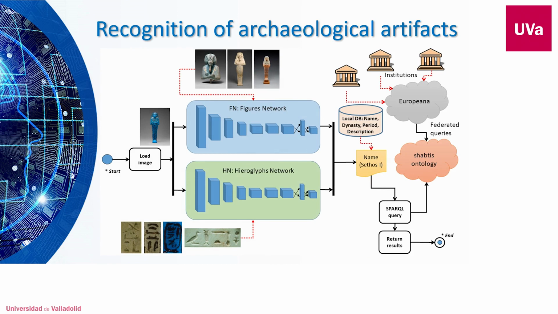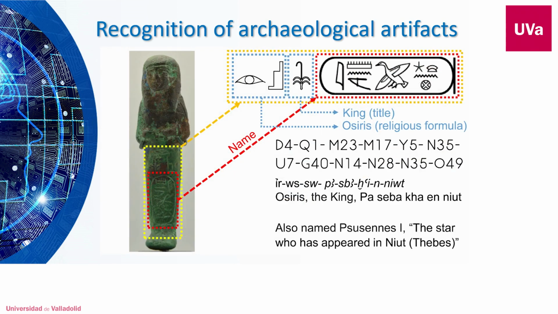Recognition of archaeological artifacts is one of the applications of object classification and detection networks. In our work, we use the detection results of two YOLOs to identify the figure and sequence of hieroglyphs of Egyptian funerary statuettes. In addition, we created an ontology to connect the results to Europeana.